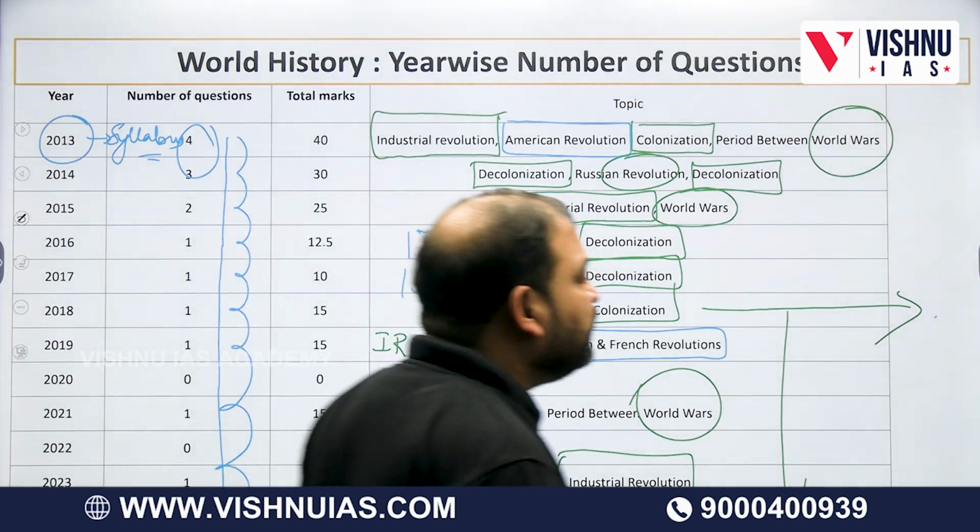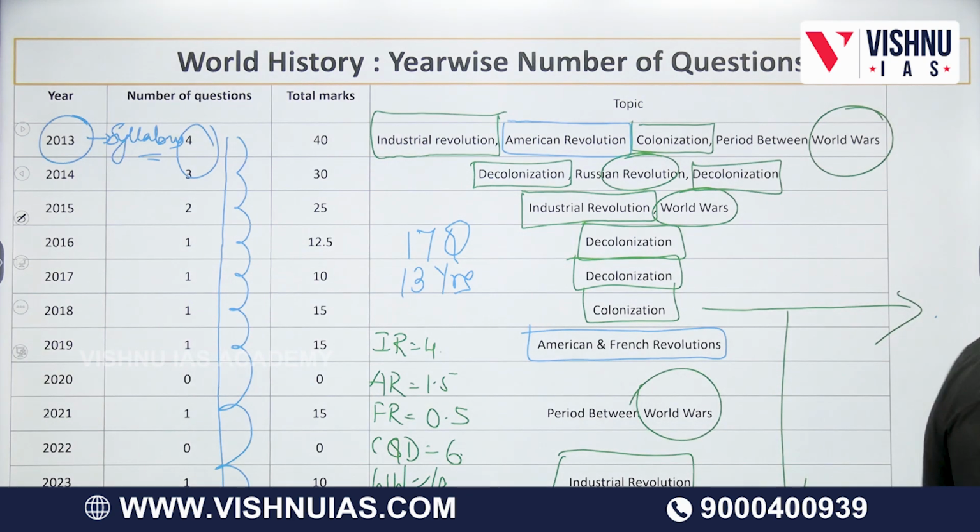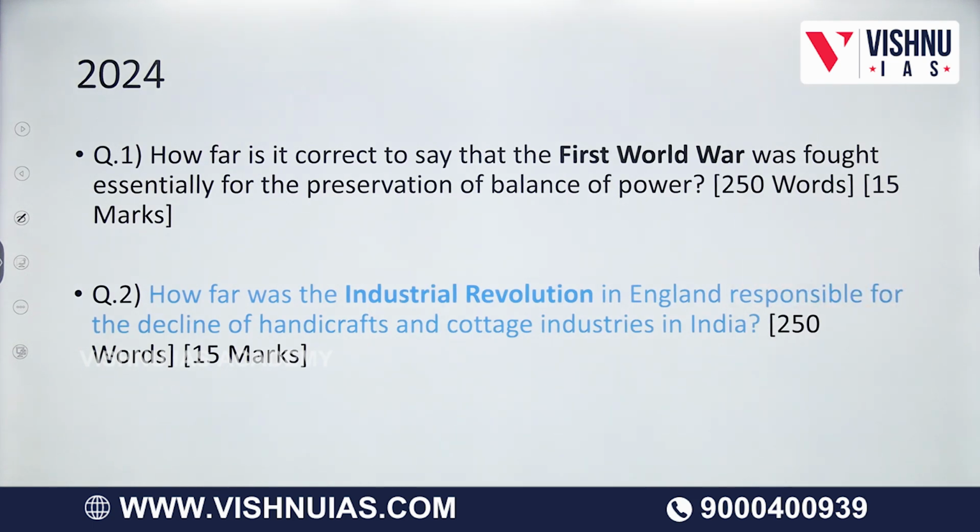Now, everyone, let us look at the 17 questions that came. I mentioned 17. Literally, there are not 17, because some of them are questions which will not be counted in world history but can be counted under modern. But I have kept it over here just to show you something. Let's start with 2024. How far is it correct to say the First World War was fought essentially for the preservation of balance of power? Absolutely a World War question.